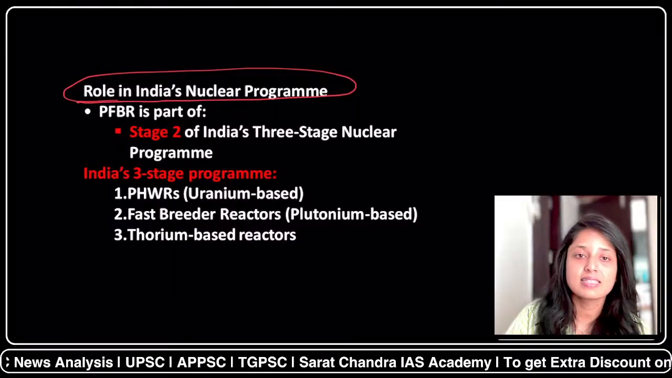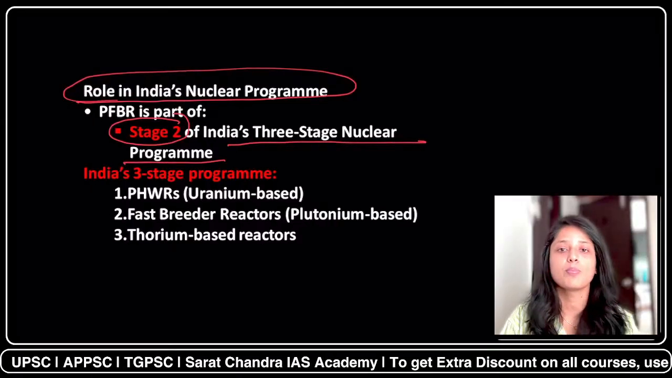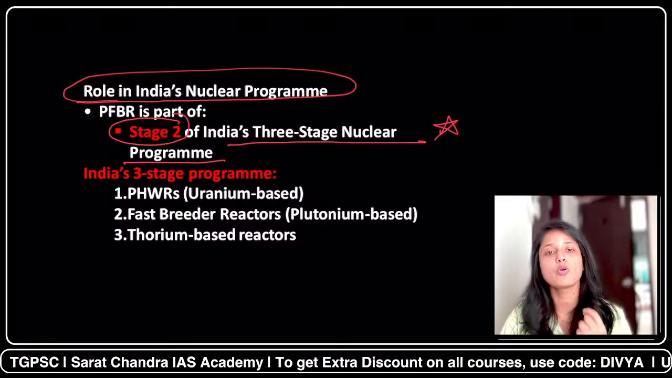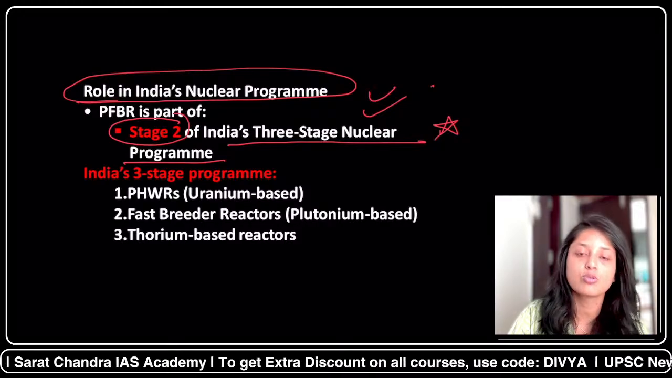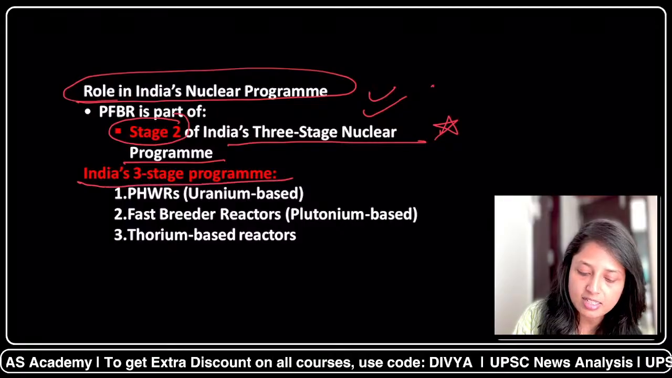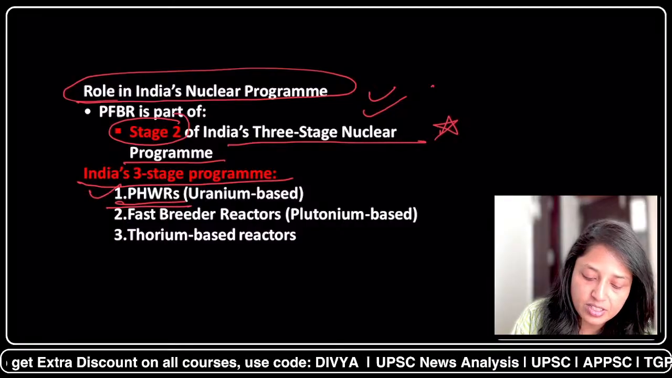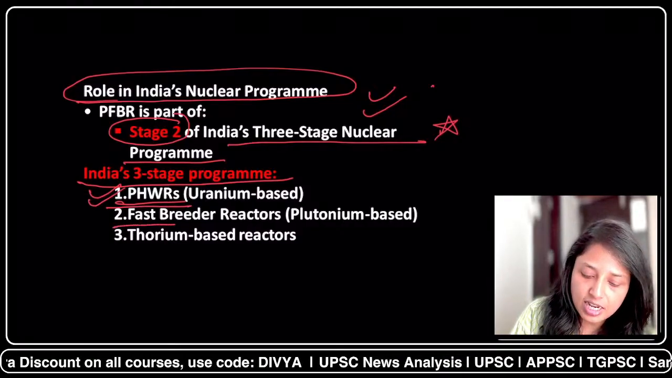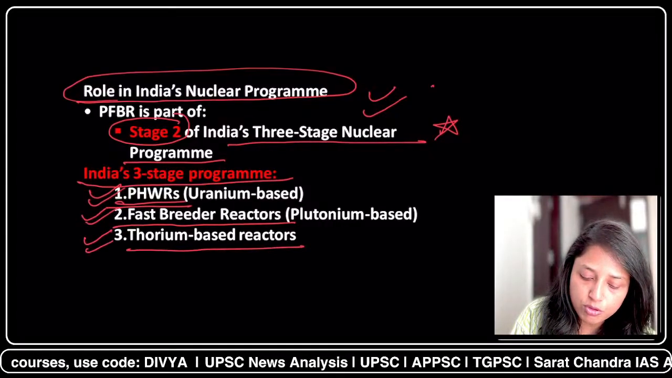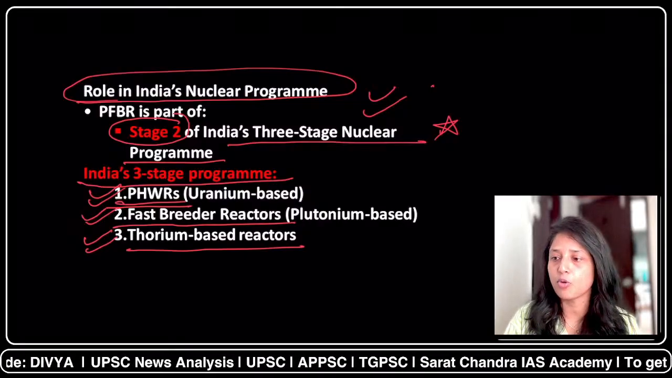So the article says that it is part of stage 2 of India's 3-stage nuclear power program. So now you have to know about India's 3-stage nuclear power program also, because since it is part of stage 2, then you must know about stage 1 and stage 3 also. Briefly, the first stage involves the use of pressurized heavy water reactors. The second stage involves the use of fast breeder reactors, and the third stage involves the use of thorium based reactors. So this is the brief discussion. Now we shall be discussing from exam point of view.